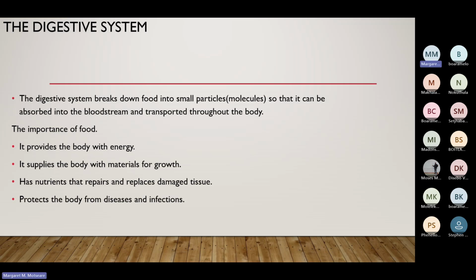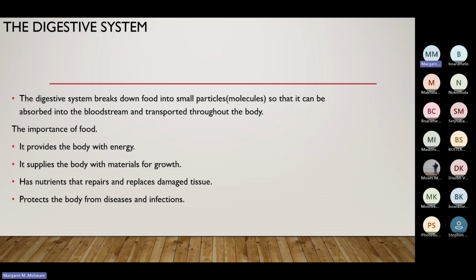The first thing that we are going to do with the digestive system, we are going to find out about the digestive system, and then we are going to define it. The digestive system breaks down food into small particles. It means they have to be in such a way that they can be swallowed so that it can be absorbed into the bloodstream and transported through the body.